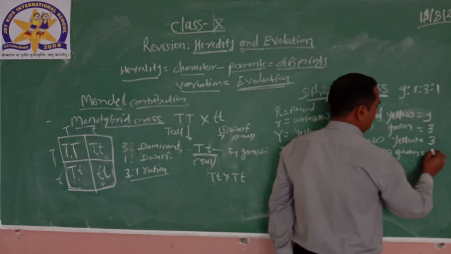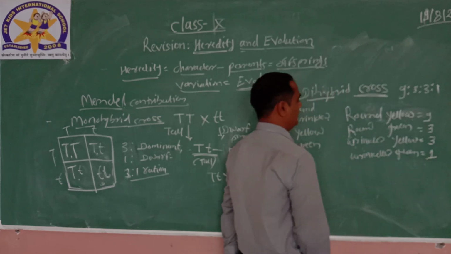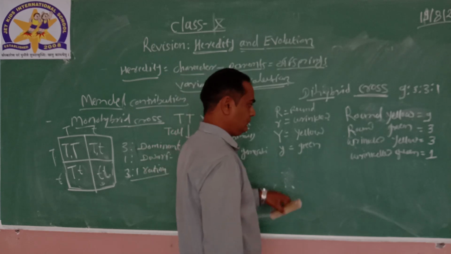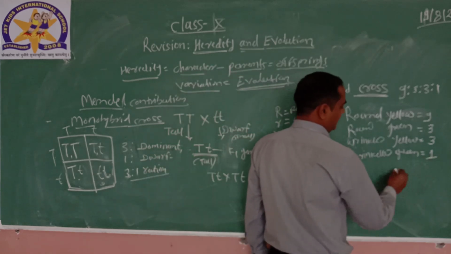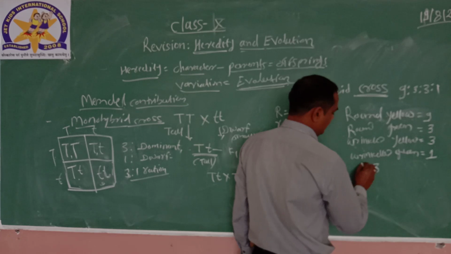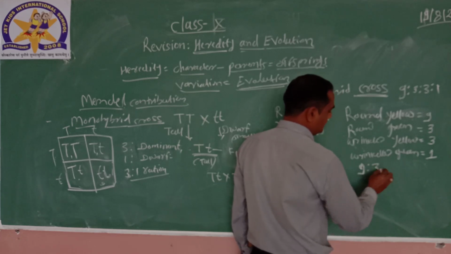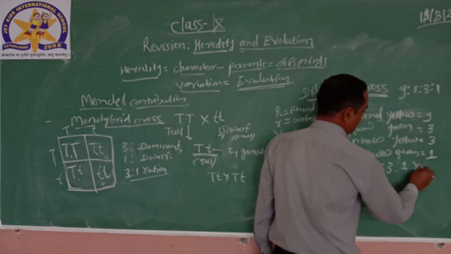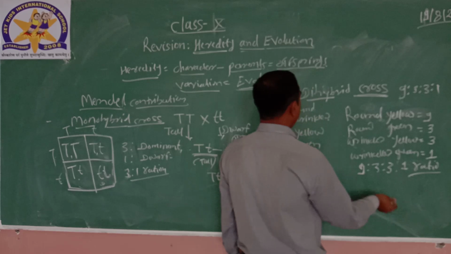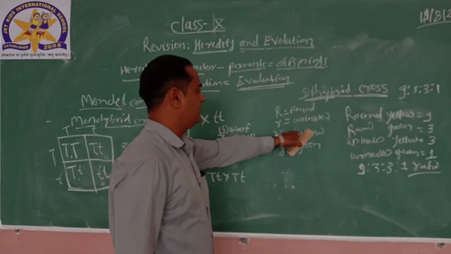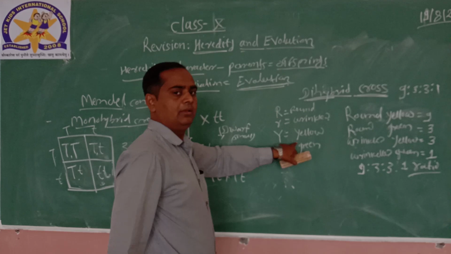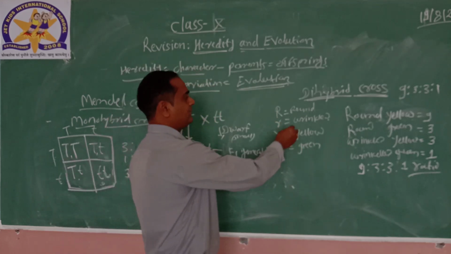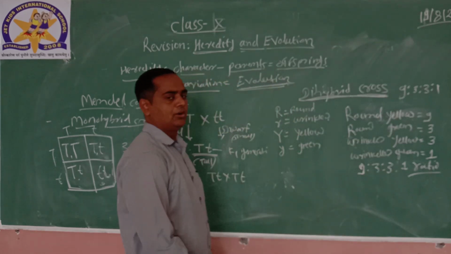That means there was 1 wrinkled green, small r small y. It is called a dihybrid cross because two contrasting characters, round and wrinkled seed, and yellow and green color, were selected.